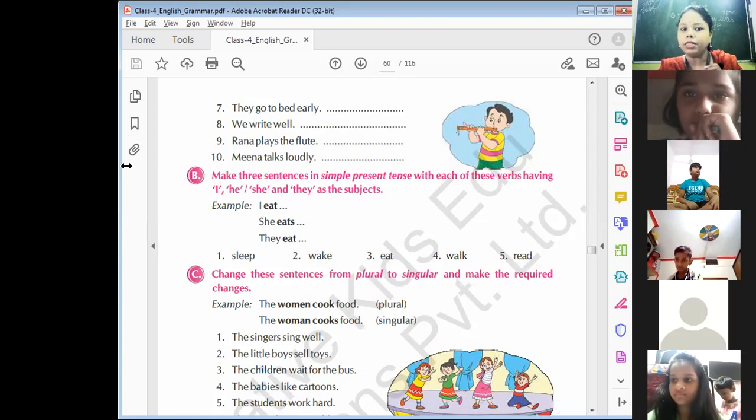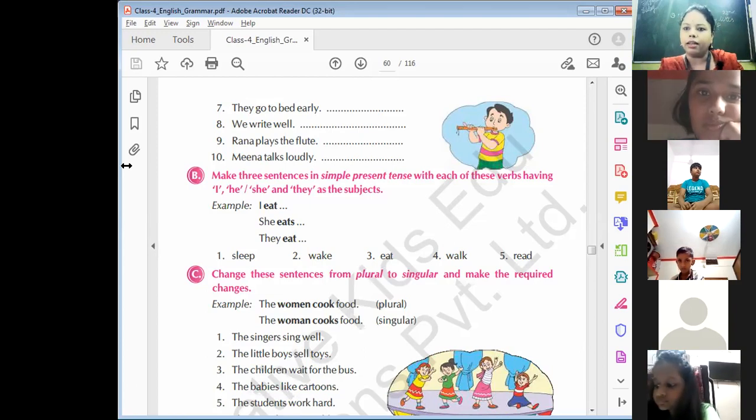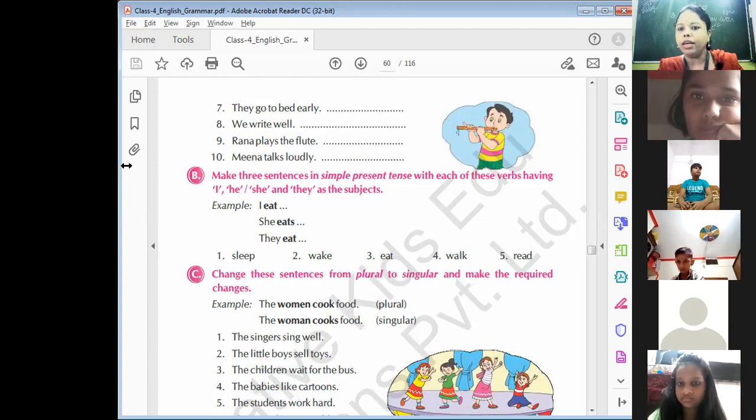The meaning of this sentence, I eat, means मैं खाती हूँ, मैं खाता हूँ. I play means मैं खेलता हूँ. She plays means वह खेलती है. Ram plays means राम खेलता है. Understand? This is the tense. This is the verb which always चलता रहता है. Daily होता रहता है. वो खेलता है. He goes. वह जाता है. Understand? They eat. वे खाते हैं. We don't have to use S with plural. We have to use S with singular.